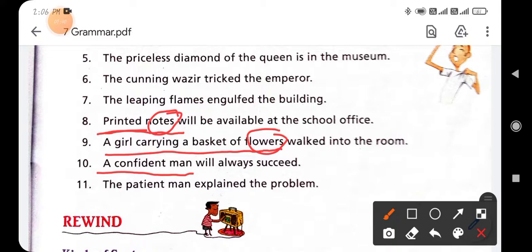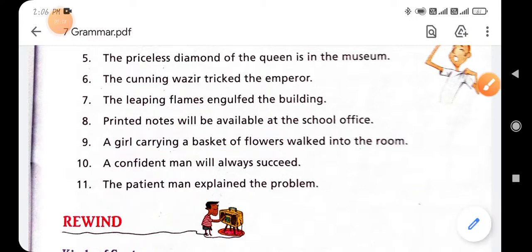Next is: the patient man explained the problem. So man is the noun word, and the patient is the attribute. But you will underline the whole phrase, the patient man. Clear? Now next exercise.